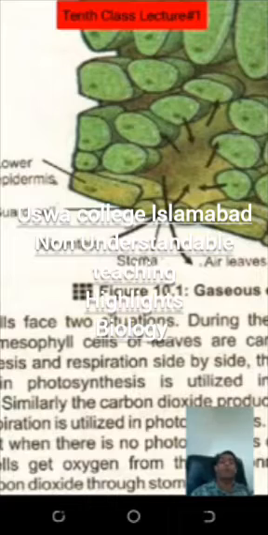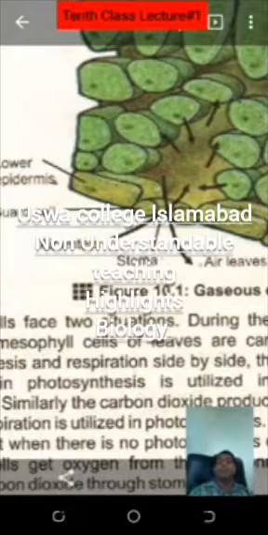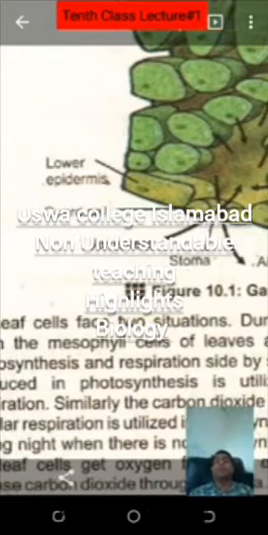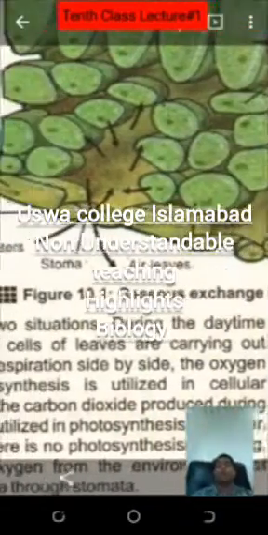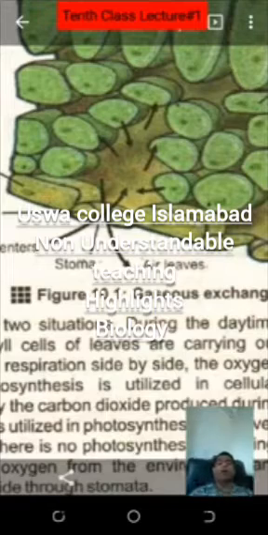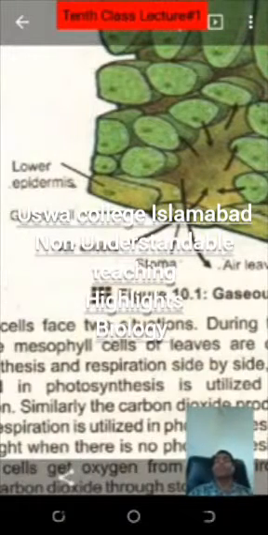The stoma, meaning the pore, is present between bean shaped cells, the guard cells. You can see the guard cells in the diagram, also labeled guard cell. So what is the difference between the upper epidermis and the lower epidermis? The lower epidermis consists of guard cells and the upper epidermis does not. This is the difference. Another point: the guard cells of the lower epidermis are photosynthetic in nature.